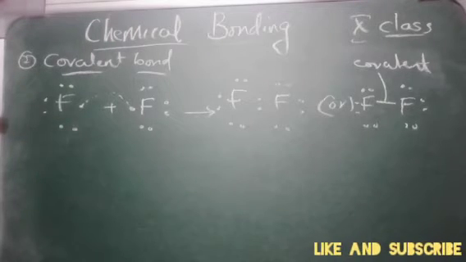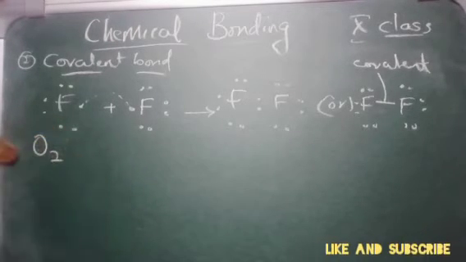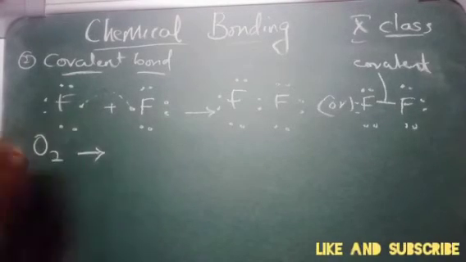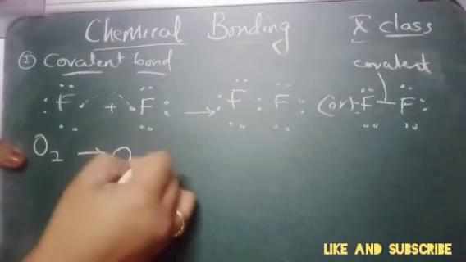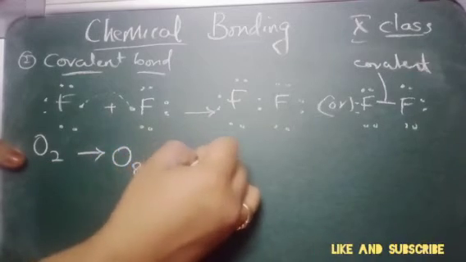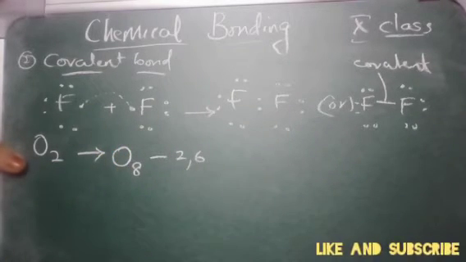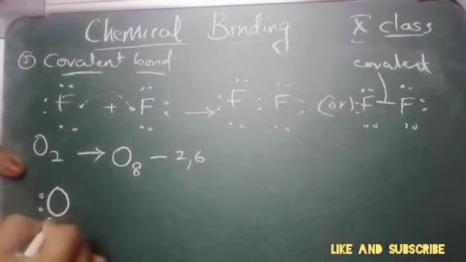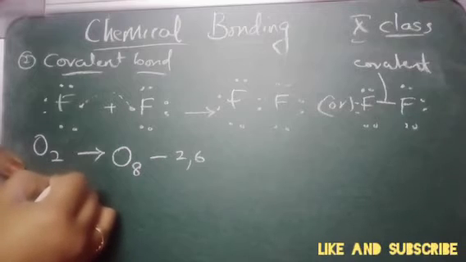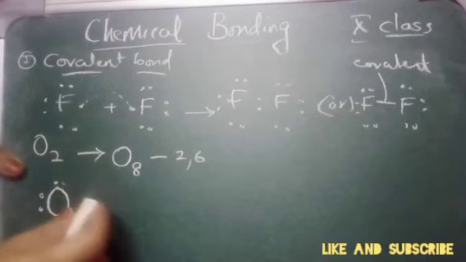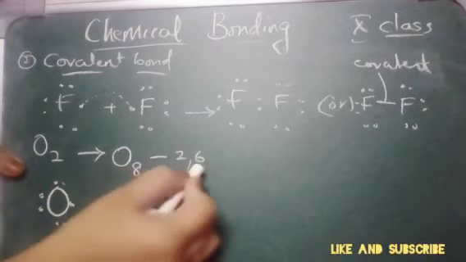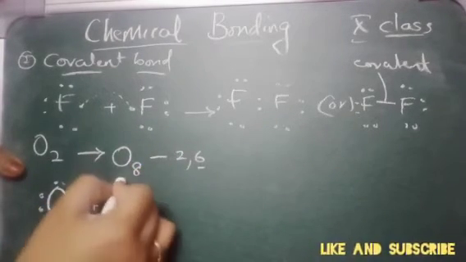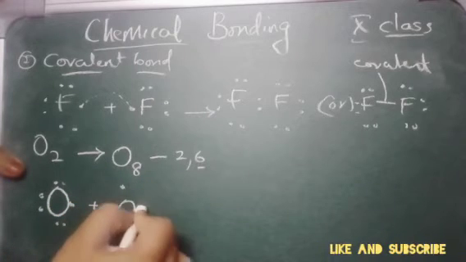If we see the formation of oxygen also, how many electrons are there? What is the electronic configuration? It is 8, right? So 2 and 6. How many electrons do you see? This is the oxygen: 1, 2, 3, 4, 5, 6. Why 6? Because 6 electrons are present in the outermost shell. Plus one more oxygen: 1, 2, 3, 4, 5, 6.